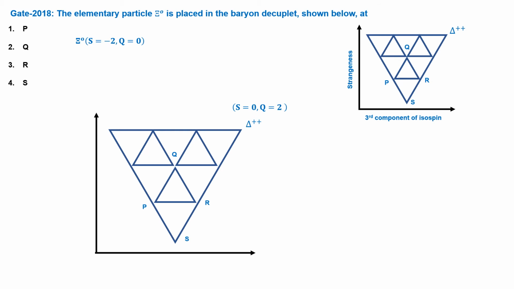From the eightfold way, we know that the horizontal line represents particles of the same strangeness, meaning all the particles on this line will have strangeness 0. If we come down, strangeness will decrease by 1 unit. In such a situation, we get strangeness -2 for the P and R locations. Now let's talk about the charge. As we know, the downward sloping line represents particles with the same charge, and as we move toward the left, the charge will decrease by 1 unit. In this case, the charge will be 0 at the R location. A neutral cascade will be present at this location. So option 3 is correct.